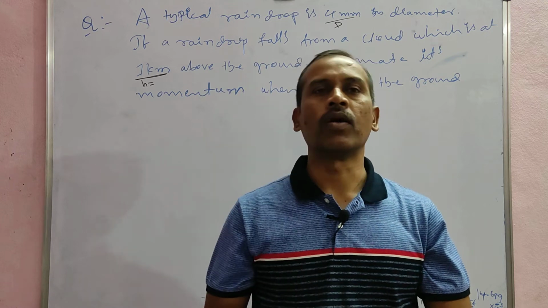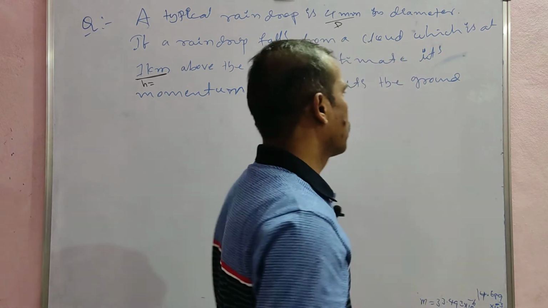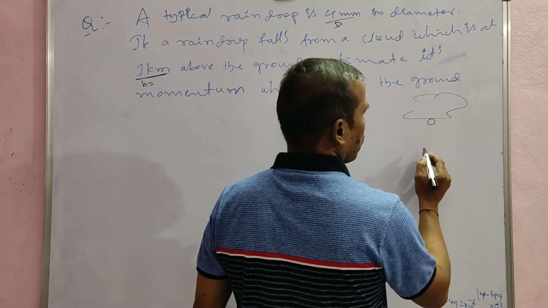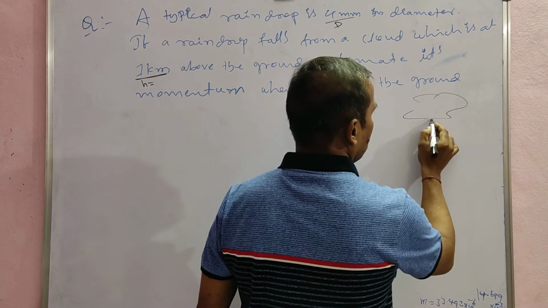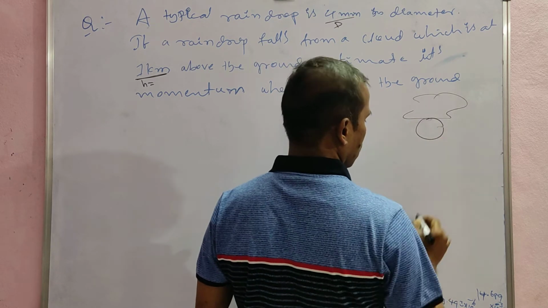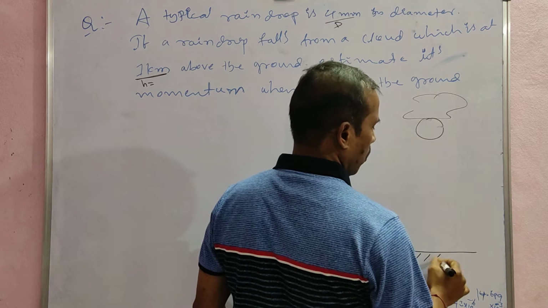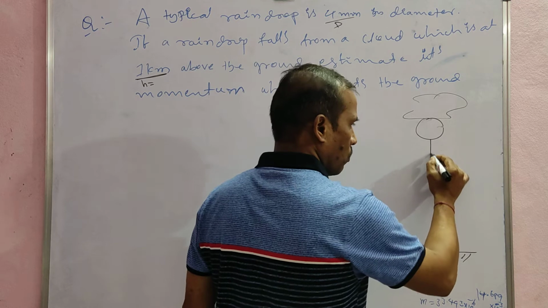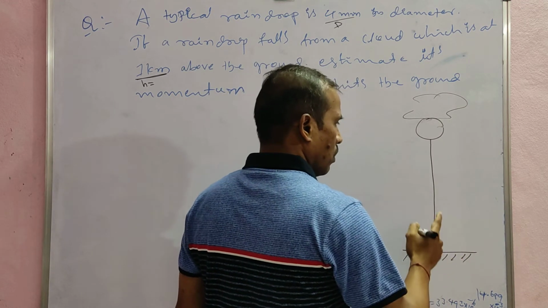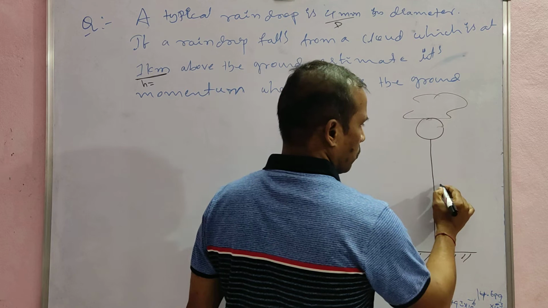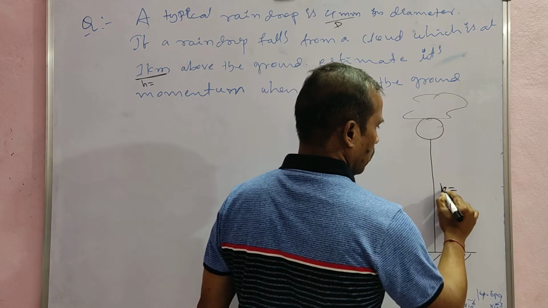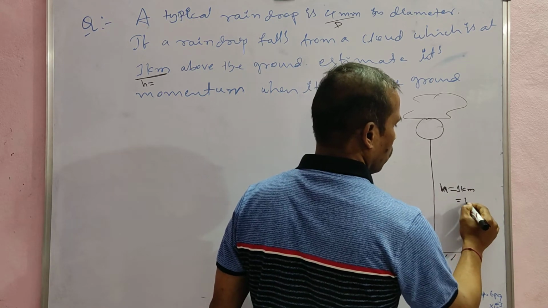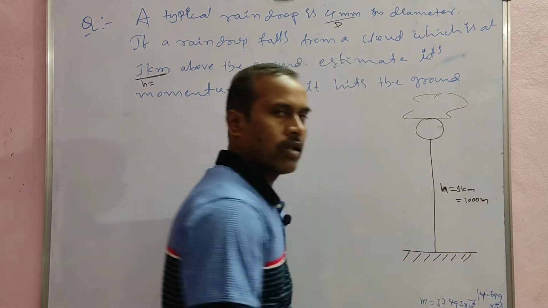When it hits the ground. Here, for example, this is the cloud, and this here is the raindrop. This is, for example, the surface of the earth or ground. The height of the raindrop from the ground, here h, is equal to 1 km, that is equal to 1000 meters.